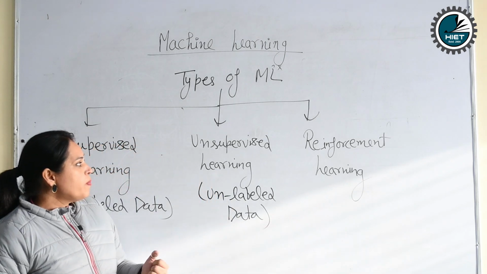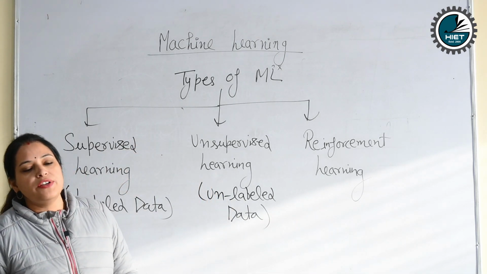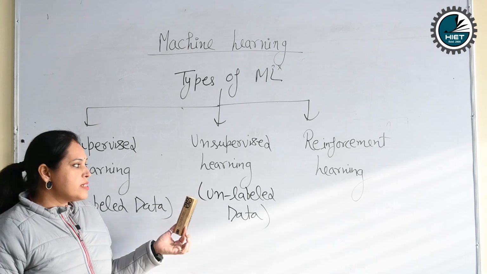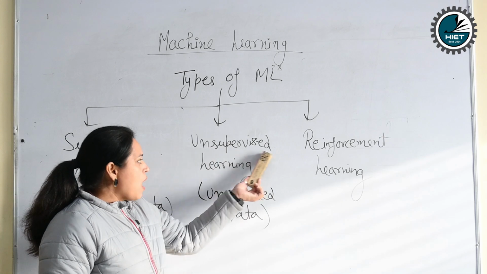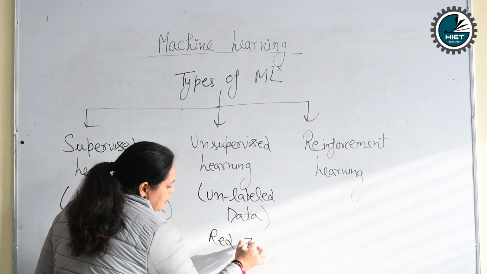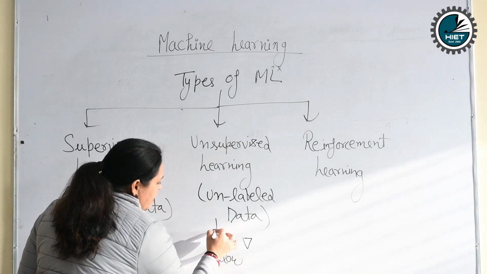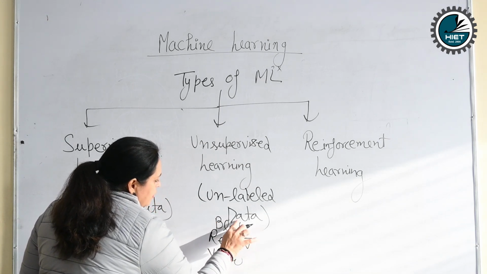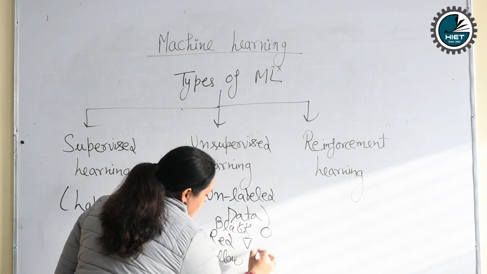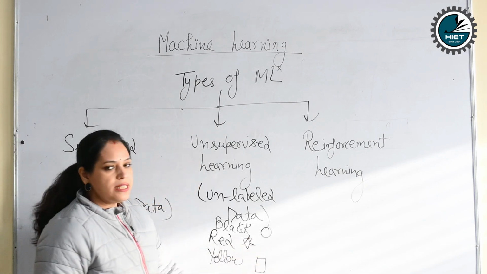So come back to unsupervised learning. I told you that the data is unlabeled. What is the meaning of unlabeled data and how will it work in this case? Suppose we have a number of colors. One is red, one is yellow, one is black, and black is a circle, red is a star, and yellow is a square.